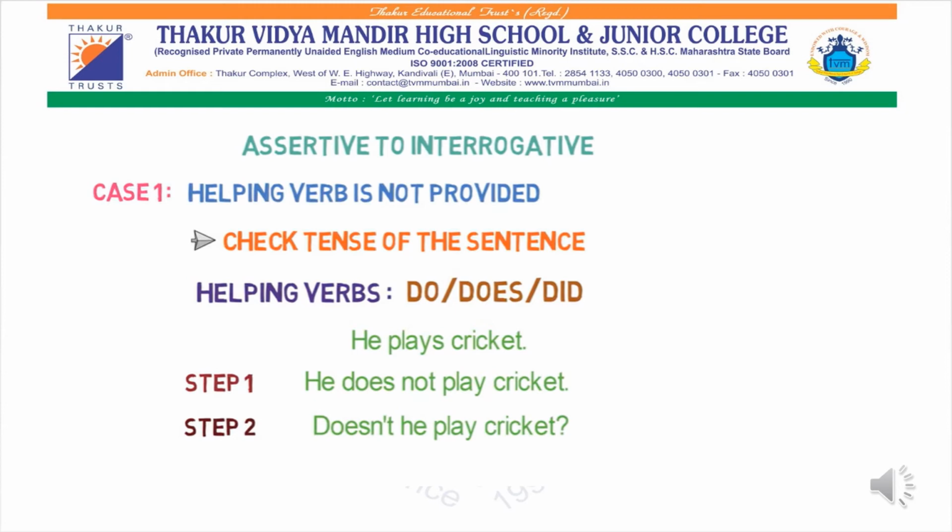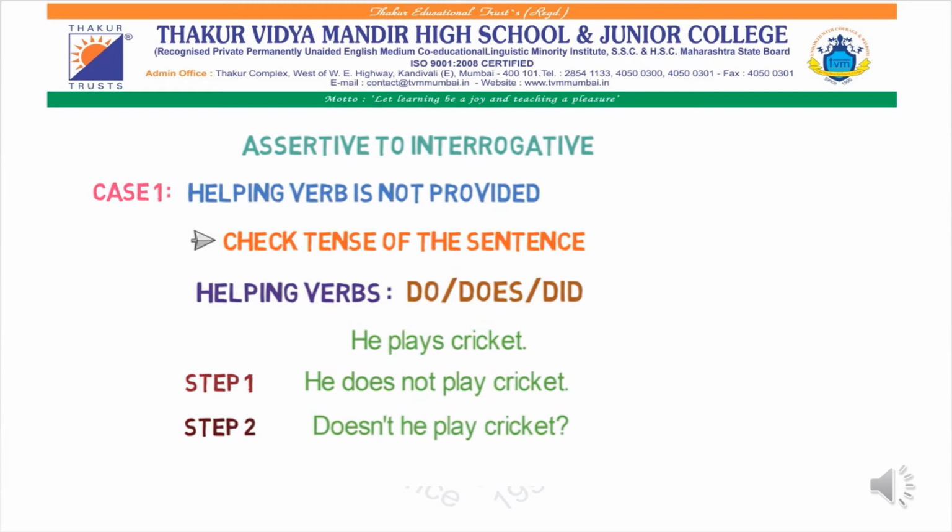Since this sentence is positive, what is the first step? We have to first convert it into negative. So here we are: He does not play cricket. As I have mentioned, you have to add not just after the helping verb. What is the helping verb over here? Does. So after does we have added not. He does not play cricket. Now what is the second step? We have to move the helping verb to the start. Doesn't he play cricket? So we got the answer. I hope you all understood this concept.